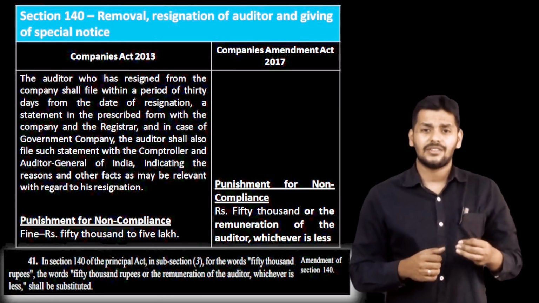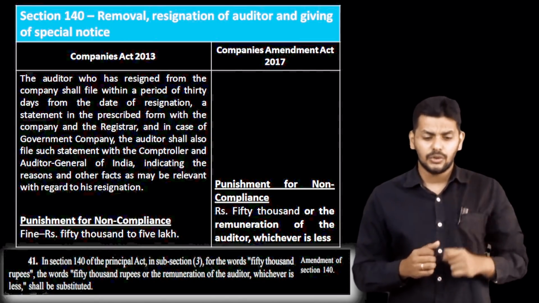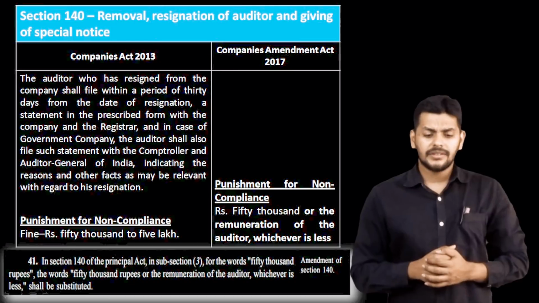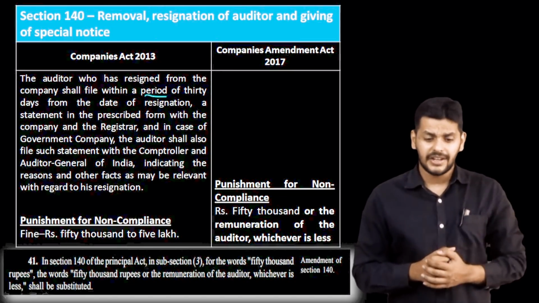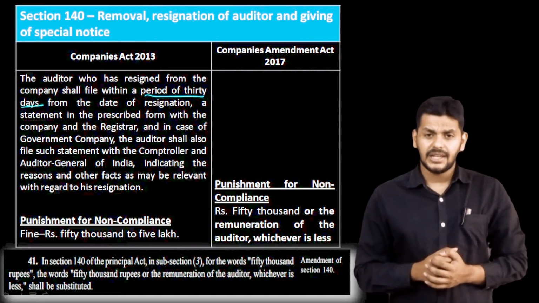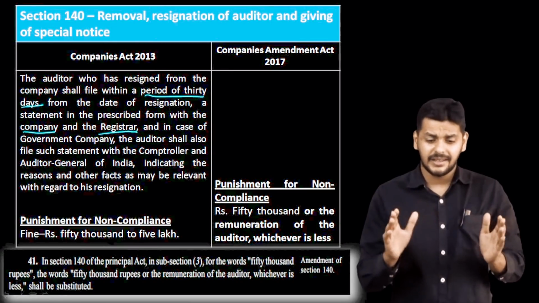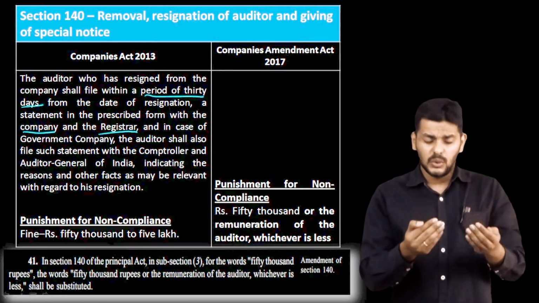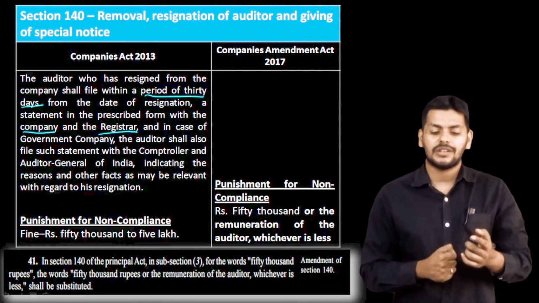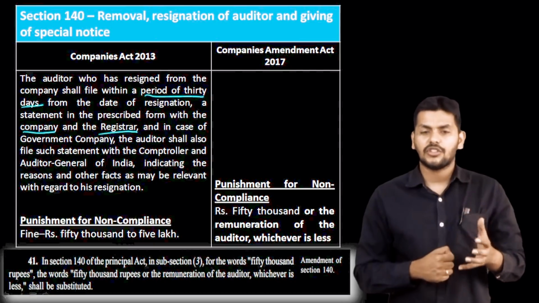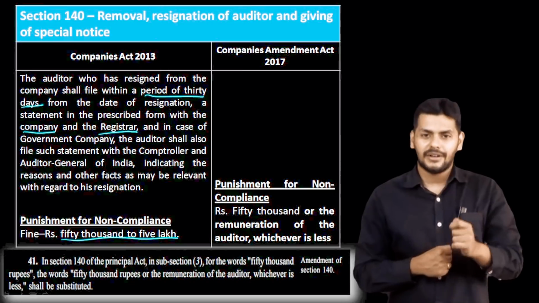If the auditor resigns, he has to intimate it to the company and the ROC. If he fails to do so, the auditor who has resigned shall file within a period of 30 days a statement in the prescribed form, which is ADT 3, with the company and the Registrar. That is the provision, and that has not changed. But in 140(3), the punishment for non-compliance ranged from a fine of 50,000 rupees to 5 lakhs. So where is the change in the Companies Amendment Act 2017?